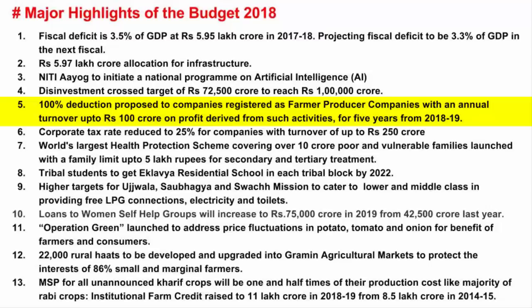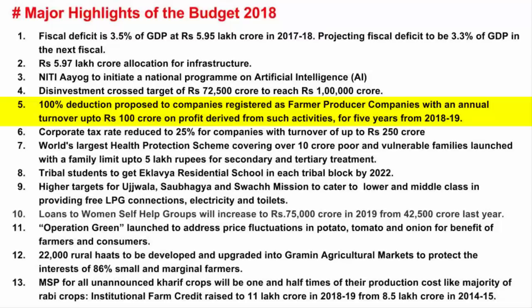Now, when we know that it's a positive move for these agro companies, you need to immediately think whether there is any government scheme which promotes everything that we just spoke about. There is a scheme called Pradhan Mantri Kisan Sampada Yojana. Now, the aim of this scheme is to create infrastructure with efficient supply chain management from a farm to a retail outlet. So you see, in a way, government is giving a boost to the Prime Minister Krishi Sampada Yojana.